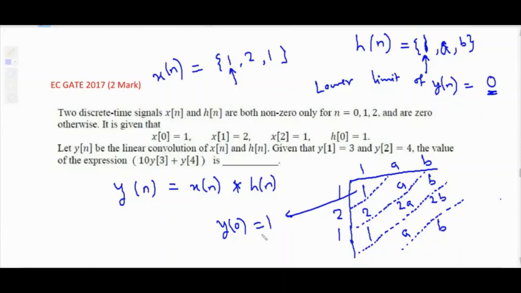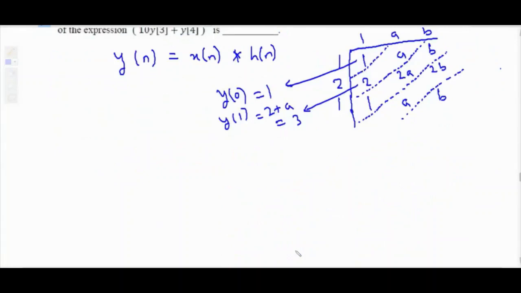Okay. Then the next value will be y of 1. So y of 1 is 2 plus a, and its value is given in the question. What is the value of y of 1? 3. So the a value is 1. A equal to 1.